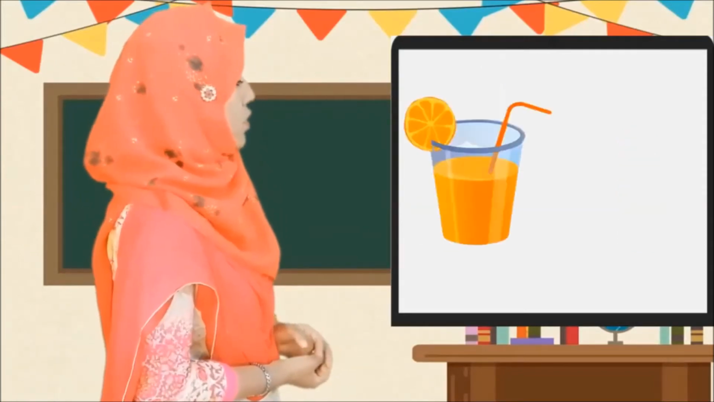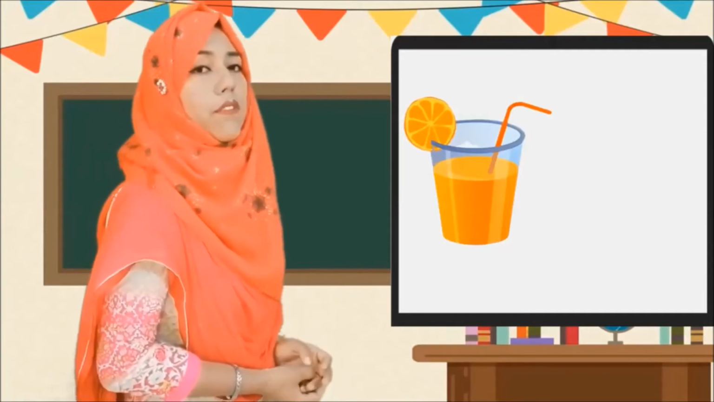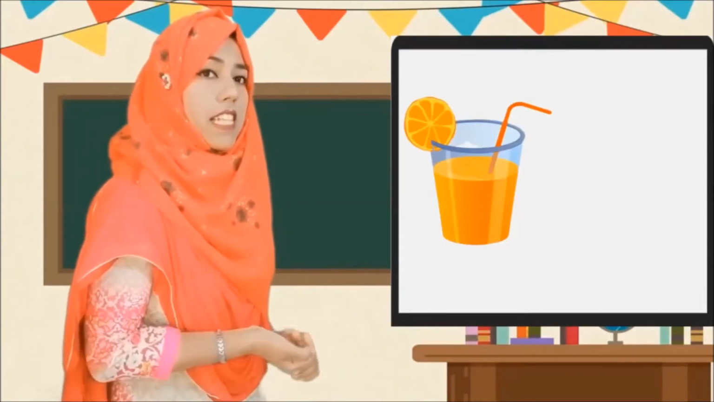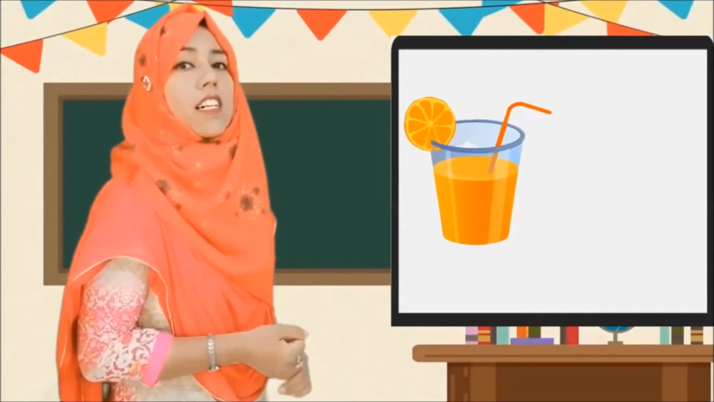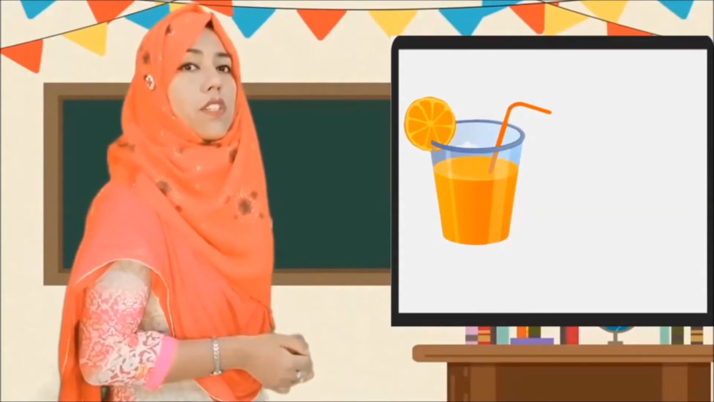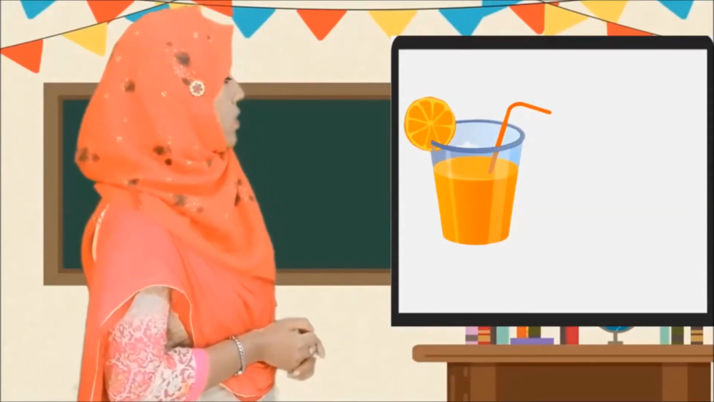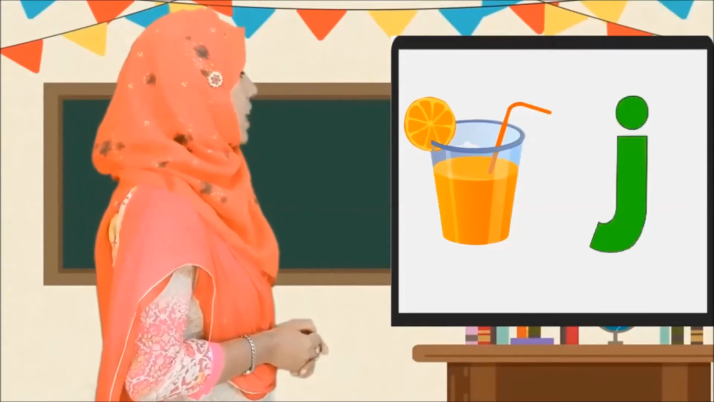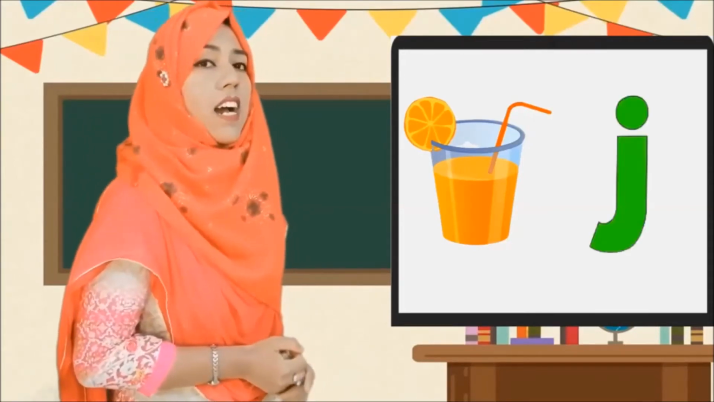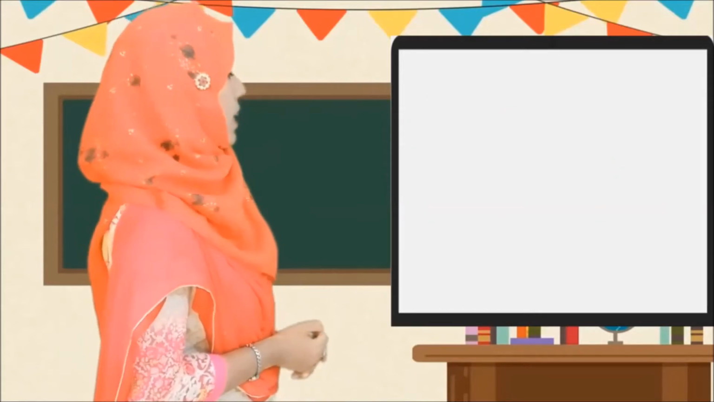This is juice. So, what for juice? Beginning sound is here. Ja. Ja, juice. So, which letter will be here, students? J. J, ja, juice.